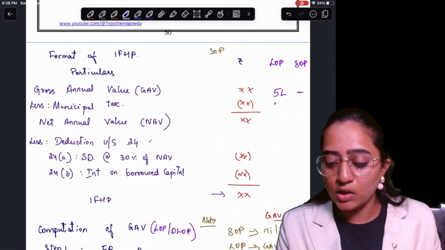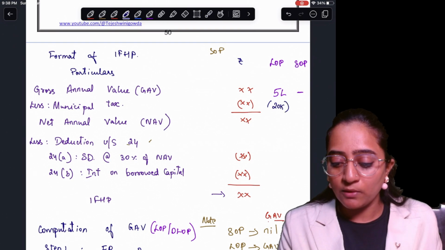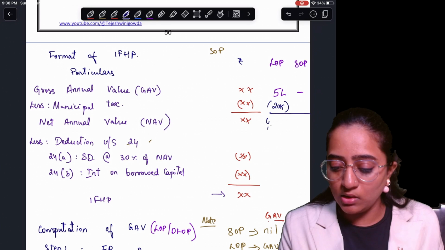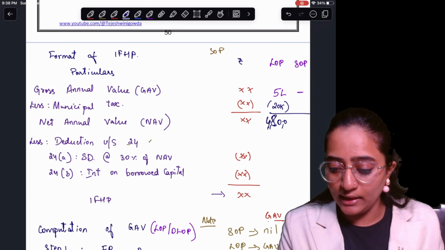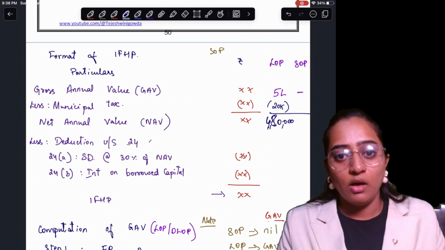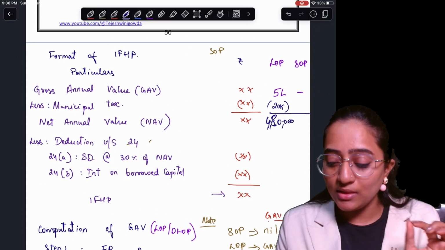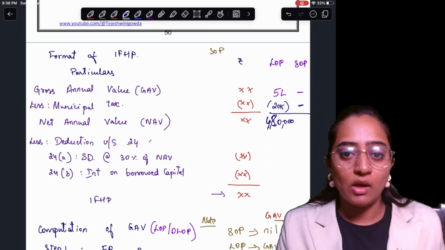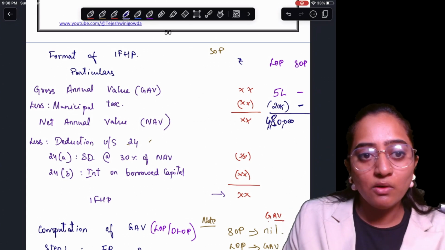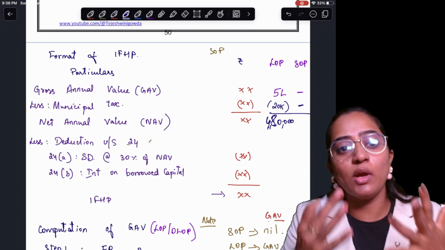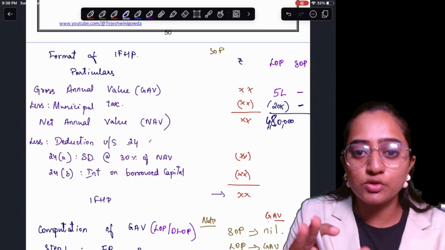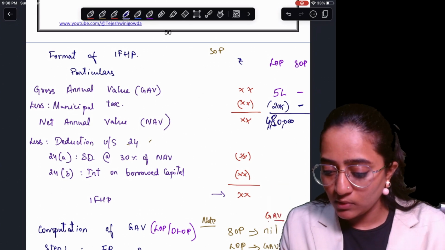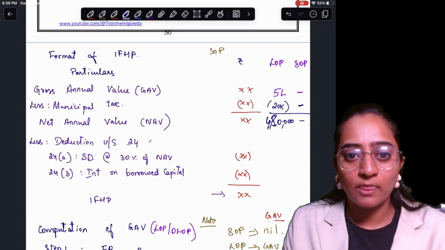Remember people, let's consider 20,000 is the municipal tax paid for this LOP property and the net annual value is going to be 4,80,000. Clear? Understand one thing people, for SOP there will be no municipal tax paid allowed. Because you're not offering any income, why will the Income Tax Act give you any deduction? If you're ready to show your income, we will give you deduction. If you are not ready to show your income, we will not give you any deduction. Simple. So your NAV will also be nil.